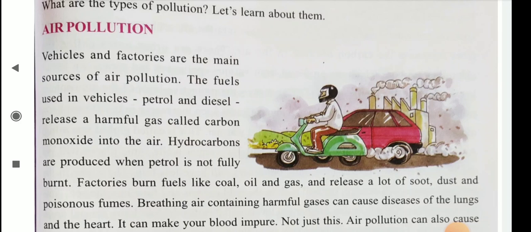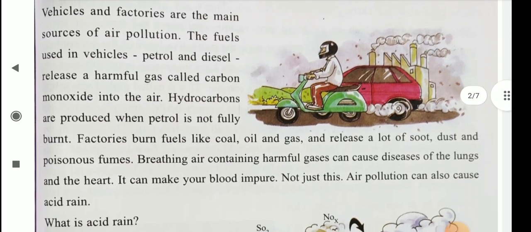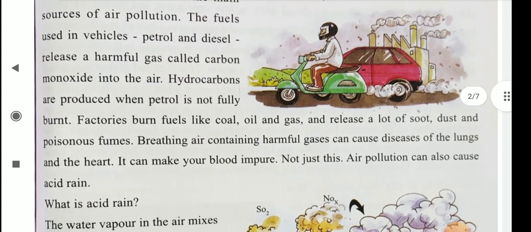Factories burn fuels like coal, oil and gas and release a lot of soot, dust and poisonous fumes. Breathing air containing harmful gases can cause disease of the lungs and the heart. It can make your blood impure.